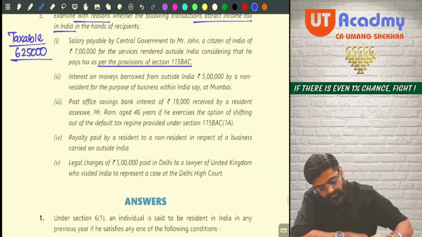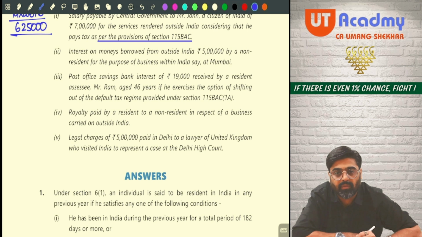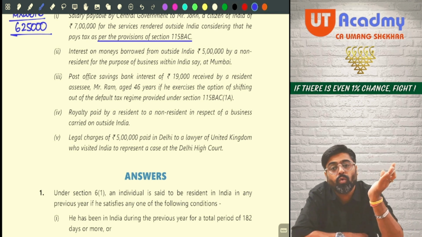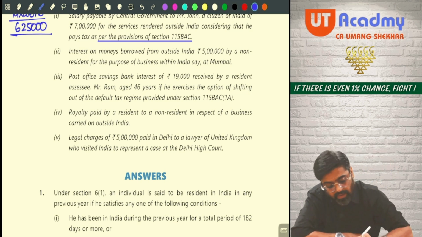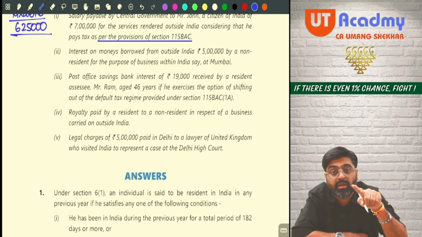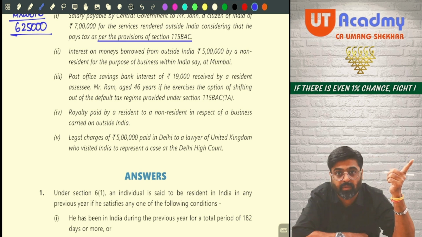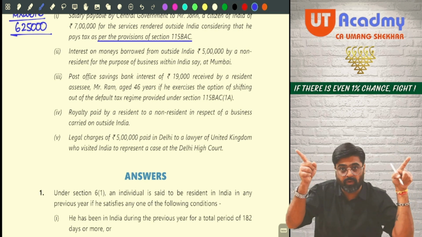Okay. Next one. Interest on money borrowed from outside India, 5 lakh, by a non-resident for the purpose of business within India, say at Mumbai. You are an assessee. Interest on money borrowed from outside India by a non-resident. So who is borrowing money from you? A non-resident is borrowing money from you. Who is outside? So on that borrowing, he is giving you interest.